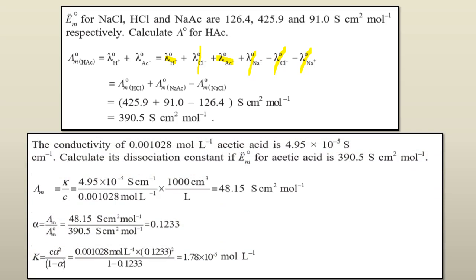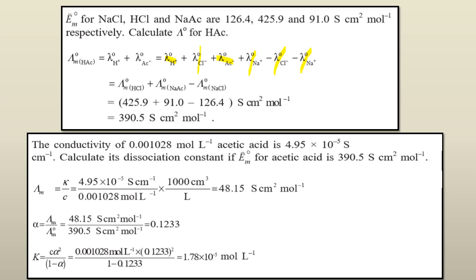Next is to be able to calculate the dissociation constant with respect to the Kohlrausch law. Hence, these are the applications, or we can say the advantages, of Kohlrausch law, to be able to calculate the molar conductivity as well as the dissociation constant. So these are the small formulas that you need to remember.